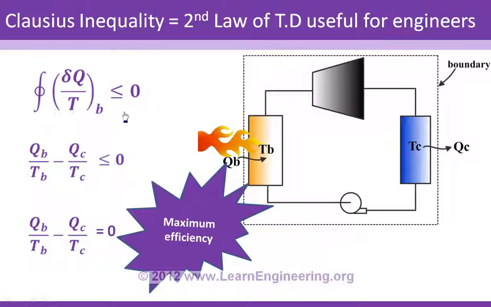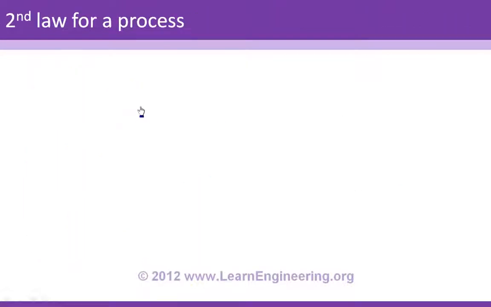So this is the second law for a cyclic process, but most of the time you have to apply the second law even if your process is not cyclic in nature. So in the next section we will see how to apply the second law of thermodynamics for a process which is not cyclic in nature. Second law for a process.